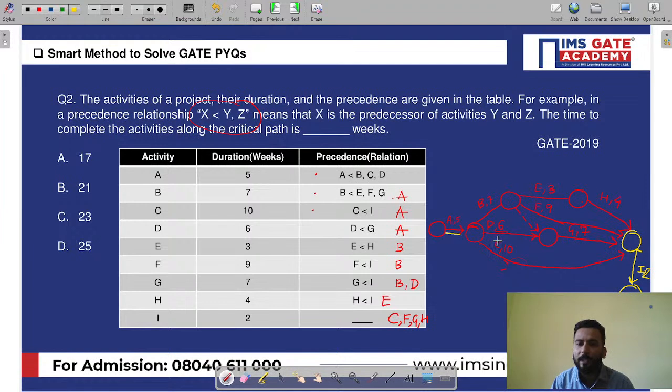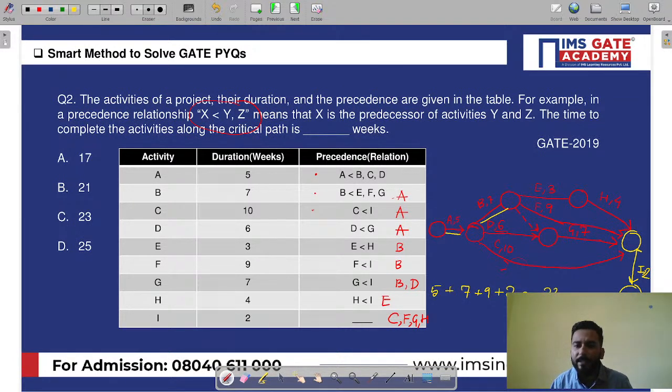If you take ABFI, it will be 5 plus 7 plus 9 plus 2. It is coming out 12 plus 9, 21 and 23, right?